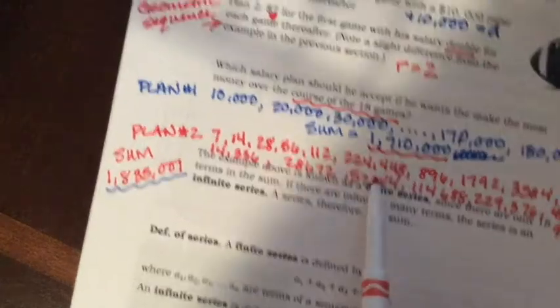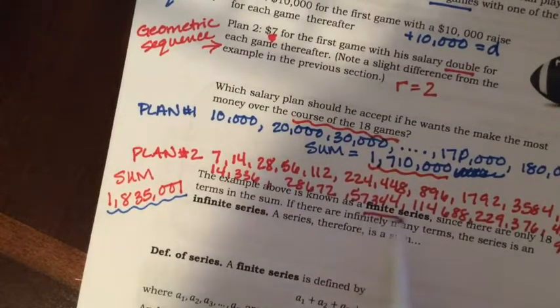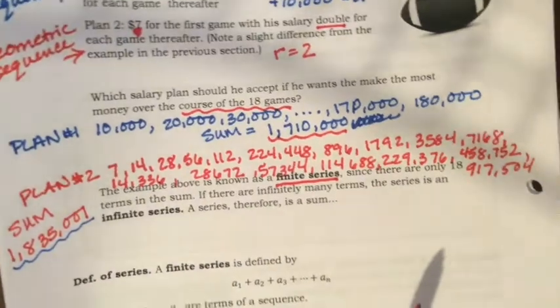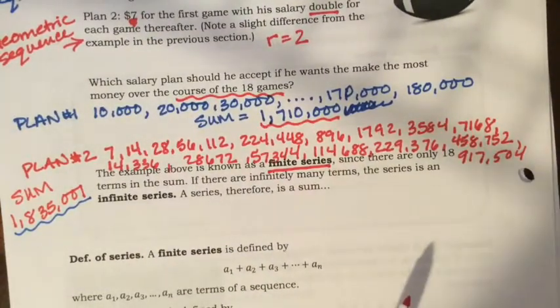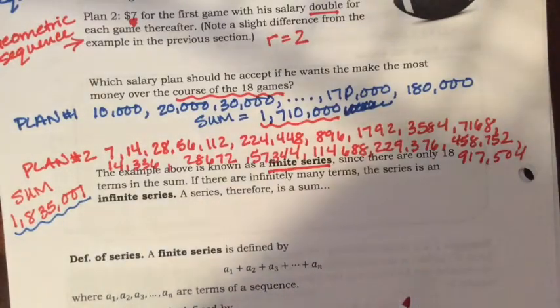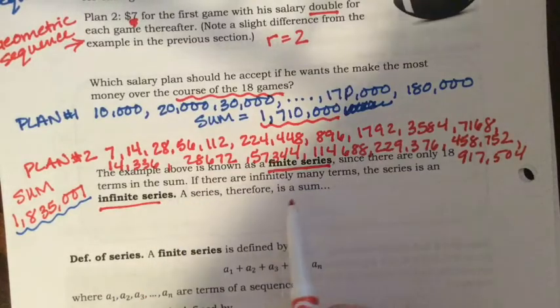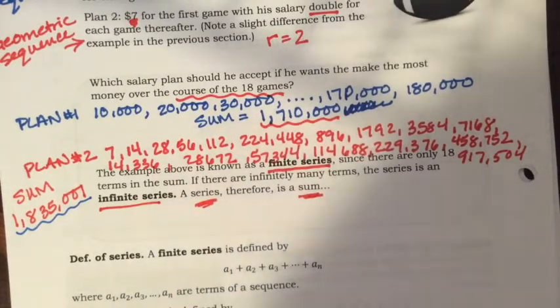Okay, so this example is known as a finite series, since there are only 18 terms in the sum. If there were an infinite number of terms in the sum, then it would be an infinite series. Okay, therefore, a series, excuse me, is a sum.